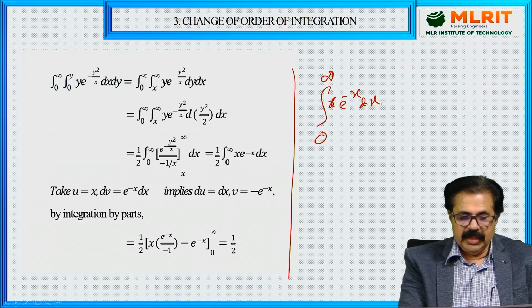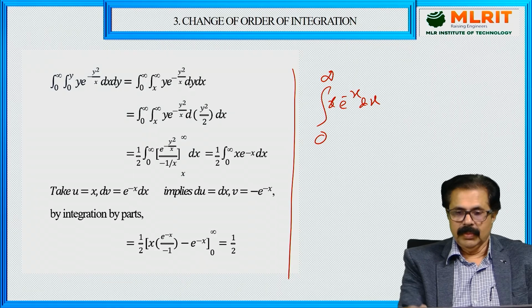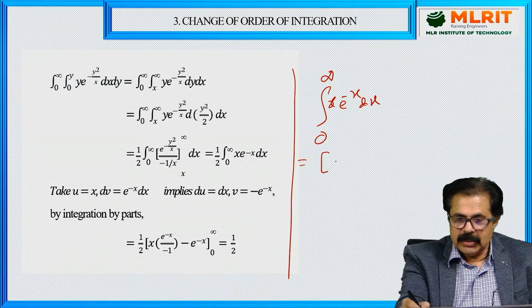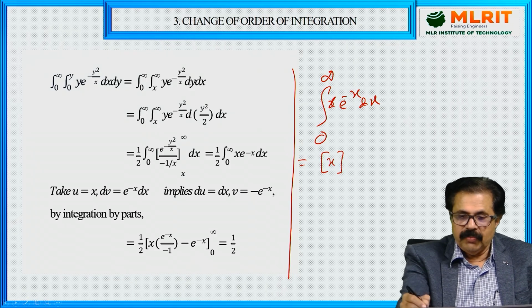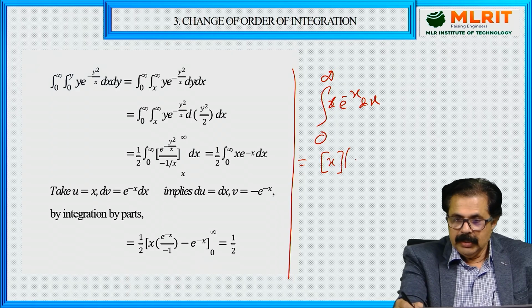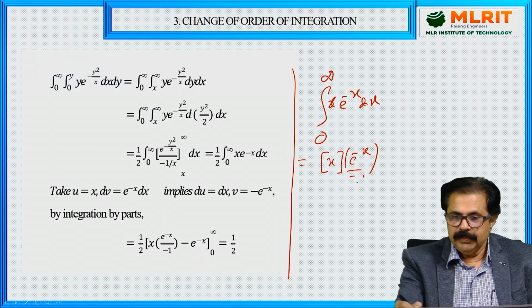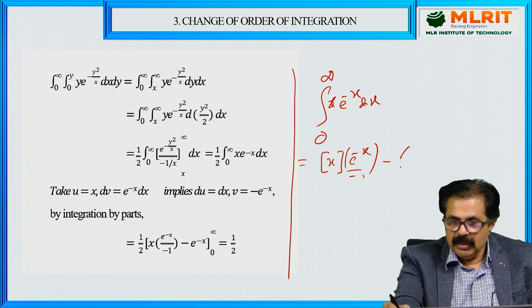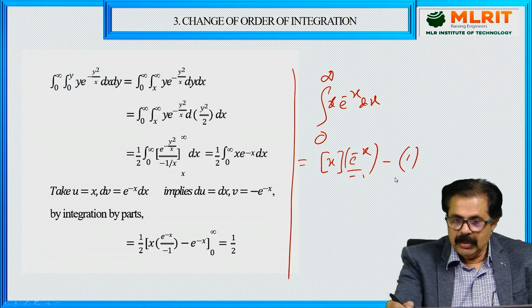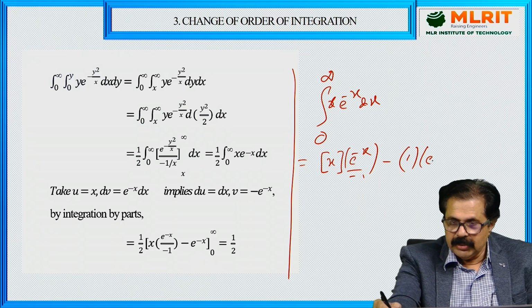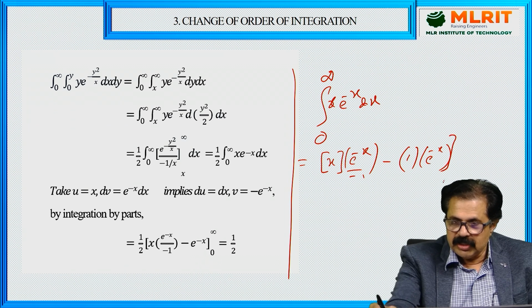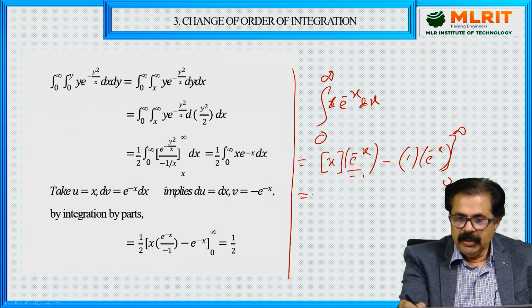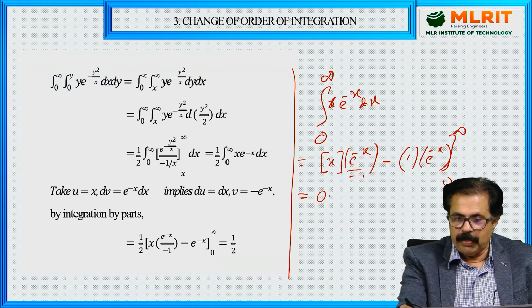Now this is the integration by parts. So by doing integration by parts, x first function, integration second, e raised to minus x upon minus 1, minus differentiation first, 1, integration second, e raised to minus x, and the limits are from 0 to infinity. e raised to minus infinity is 0, therefore upper limit will be 0.